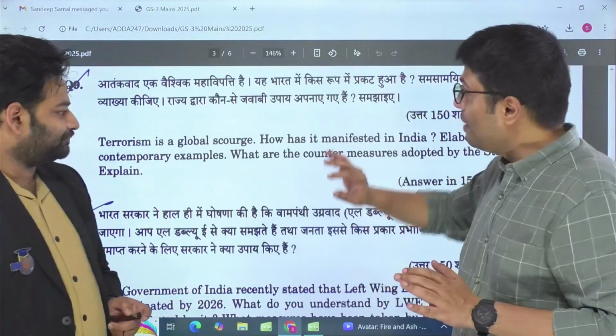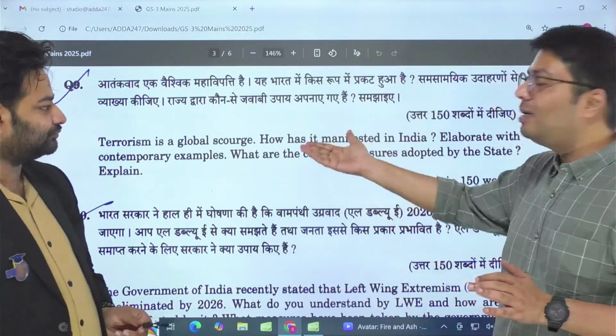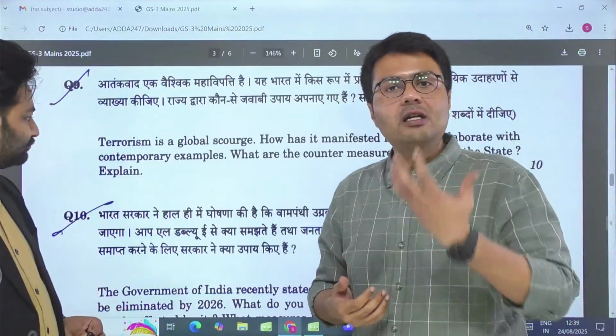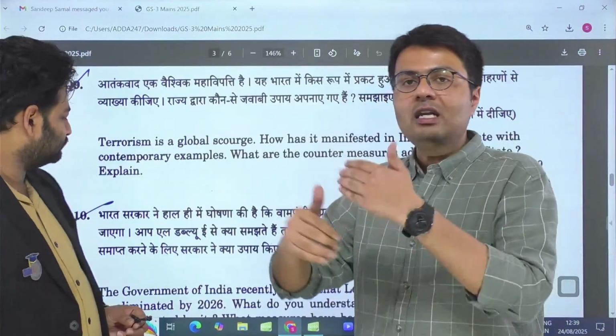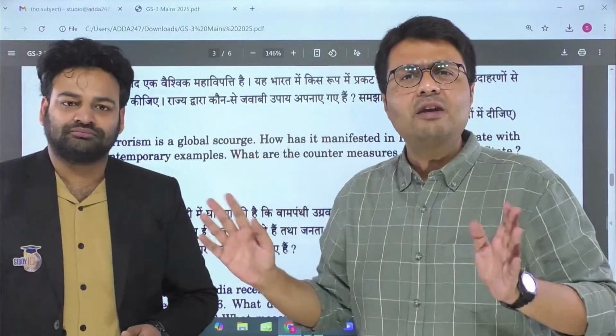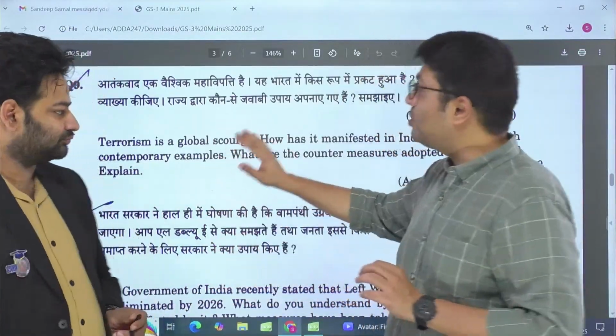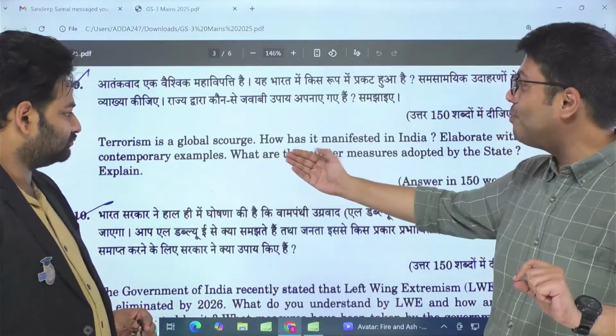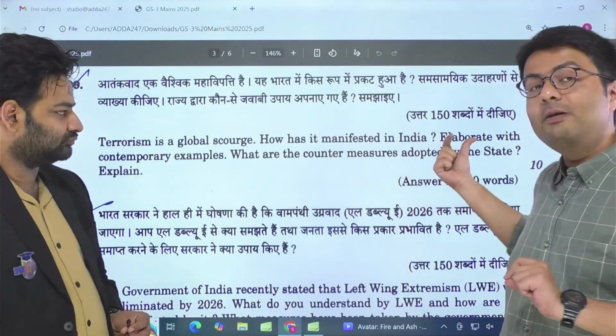We all know that. Now, the best part of this question is how it has manifested in India. And terrorism is something every Indian is aware of. We have directly or indirectly faced terrorism in each and every aspect of our life. Now, look at what I'm trying to say. The second part of this question: what are the countermeasures adopted by the state?